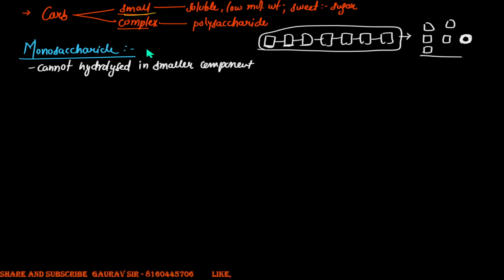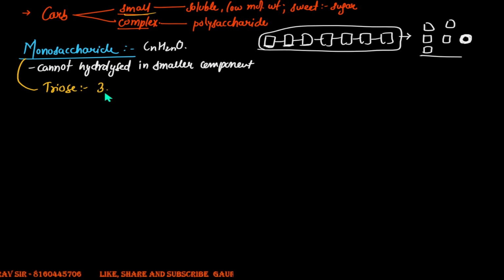They have a general formula of CnH2nOn, where n is the number of carbons, right? Now, depending on the number of carbons that these monosaccharides have, you could have different categories. First of them is triose. As the name suggests, it has 3 carbons.